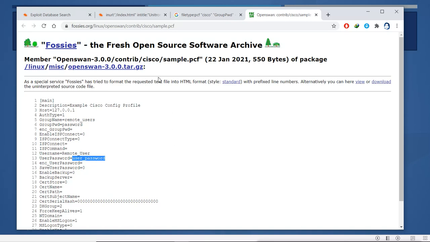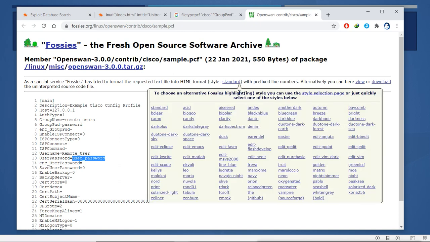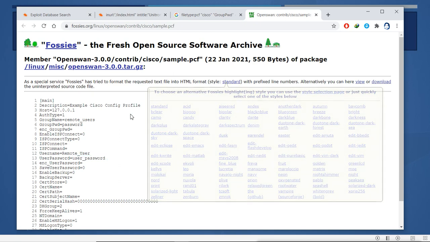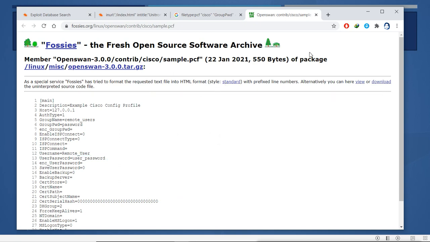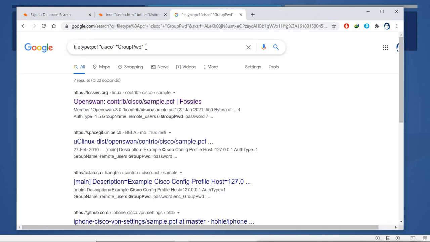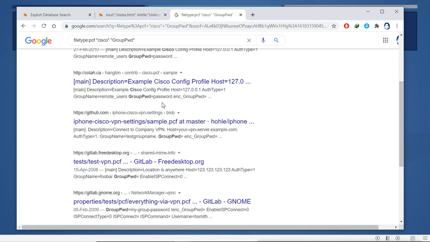Fresh open source software archive. So just like this, you can get some interesting information. Now this is trial and error. You have to design the queries like this using the advanced operators, and then maybe you will find some interesting information there.